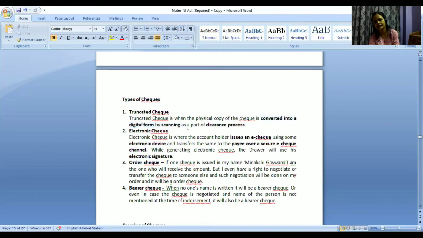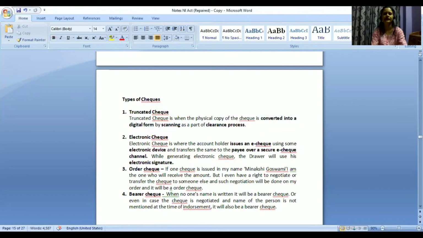Why is it done? It is done as a part of the clearance process. So in that case, it will be called a truncated check. So why is it done? Take for example, A issued a check to B and A is having his account.